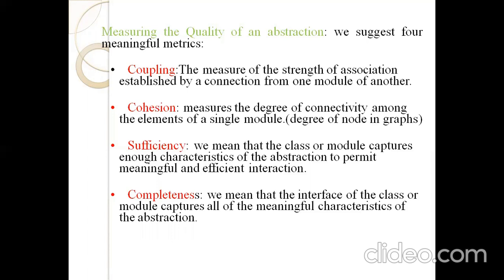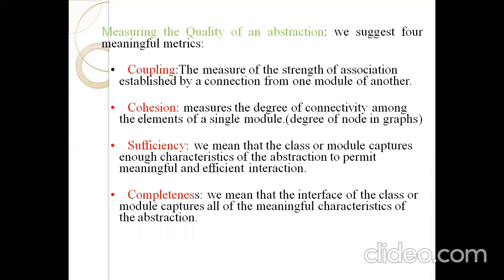Suppose in a banking system, to represent accounts, the account has some meaningful characteristics: account number, IFSC code, branch, bank name. So every account has these four characteristics, that is, enough characteristics. Without the bank name, IFSC code, or account number, you cannot transfer the amount. So every class has sufficient characteristics for representation of the total abstraction.